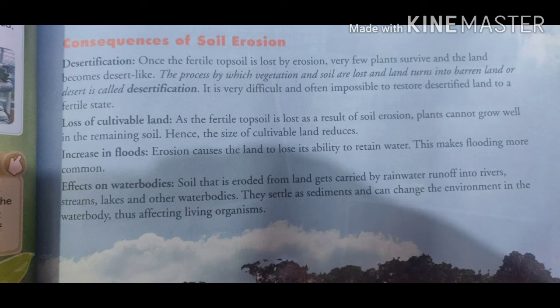Next is increase in floods. Floods भी increase होते हैं. Erosion causes the land to lose its ability to retain water, and this makes flooding more common. Next is effects on water bodies. Soil that is eroded from land gets carried by rainwater, and it settles as sediment and can change the environment in the water body, thus affecting the living organisms.